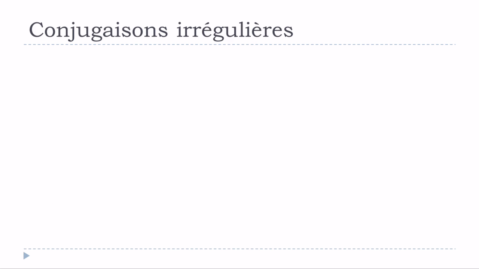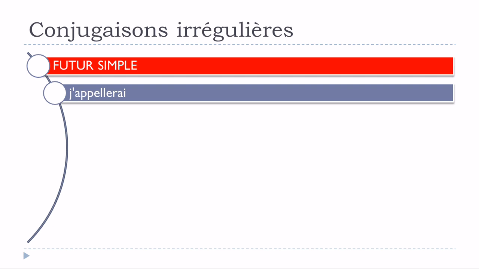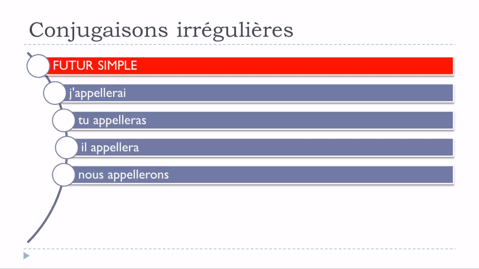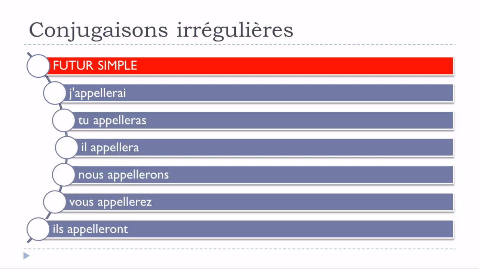Let's see now le futur simple. J'appellerai, tu appelleras, il appellera, nous appellerons, vous appellerez, ils appelleront. In that case, for the futur simple, all the forms are concerned, and it's exactly the same modification that we saw previously. You've got to double the L, and it will affect all the forms. Remember, you double the L, so it opens the sound of this e. J'appellerai, tu appelleras, il appellera, nous appellerons, vous appellerez, ils appelleront.